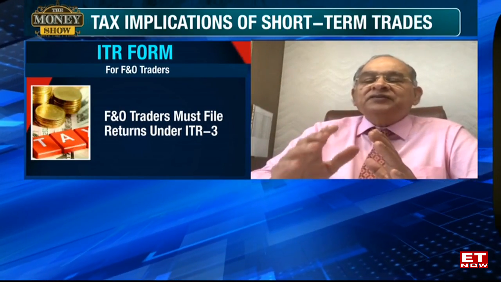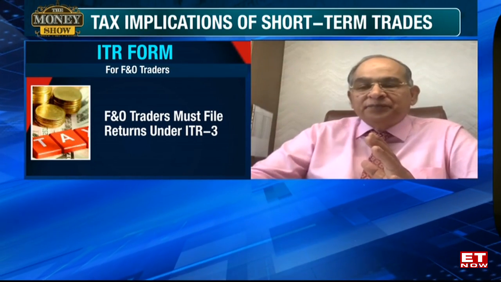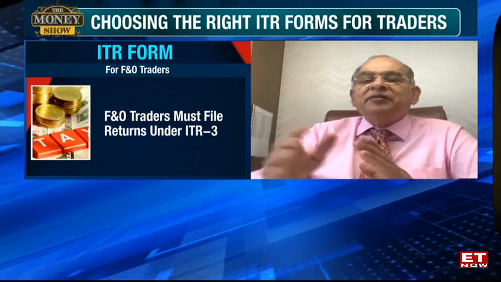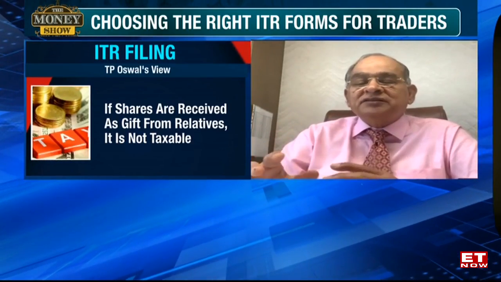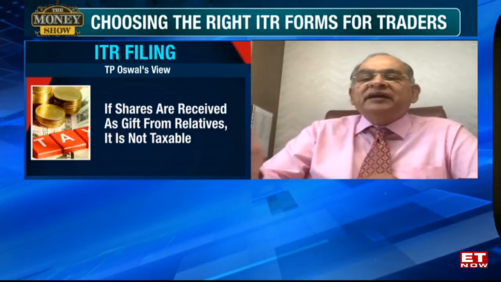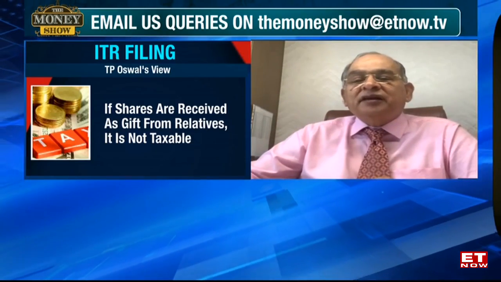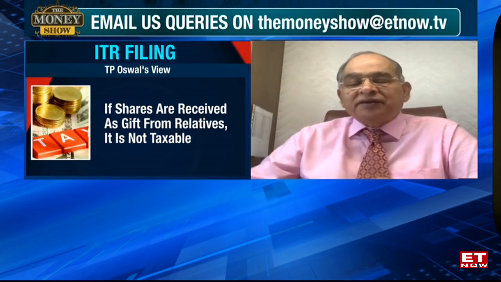Similarly, if I gift the shares to my son's wife, the income therefrom will be taxable in my hands only. This is known as the clubbing provisions. Under Section 64, income is deemed to be your income only, even if the asset is transferred directly or indirectly to your wife or son's wife.